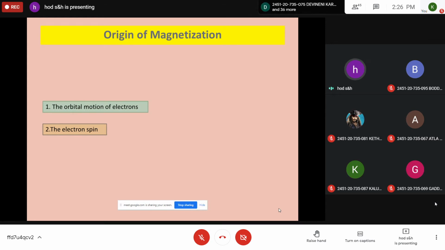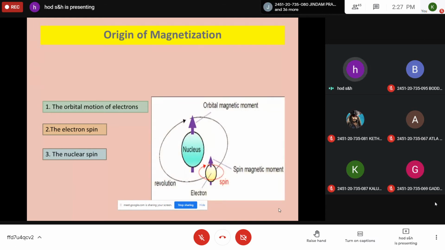First one is because of the orbital motion of electrons. Second one is the electron spin. And the third one, the nucleus spin. Even the nucleus spins about its axis. It also gives certain magnetic behavior. So it's a combination of all the three.